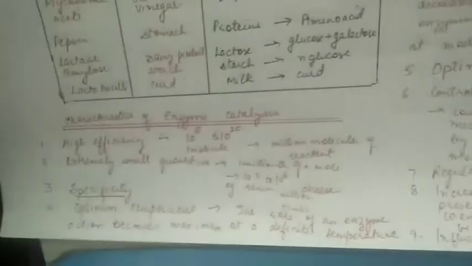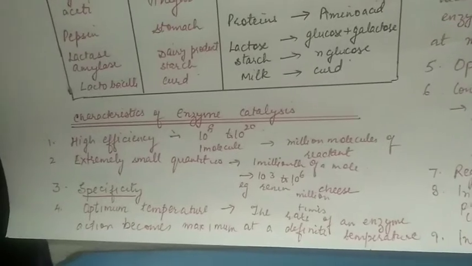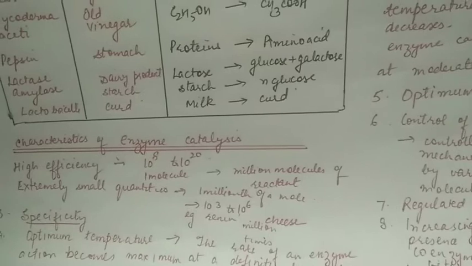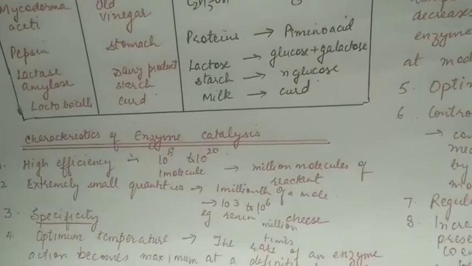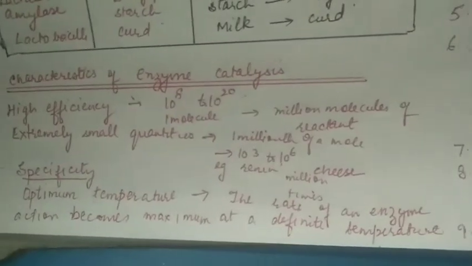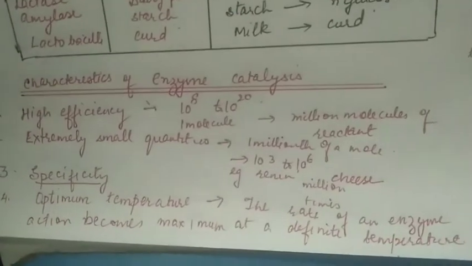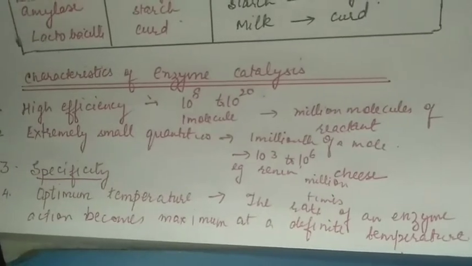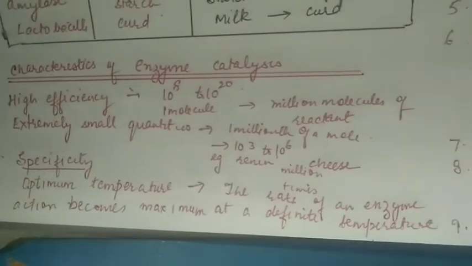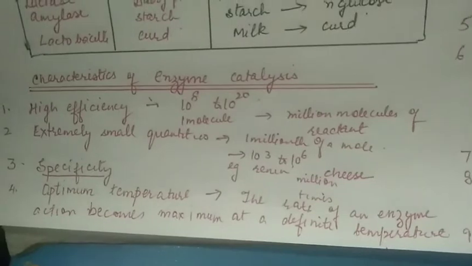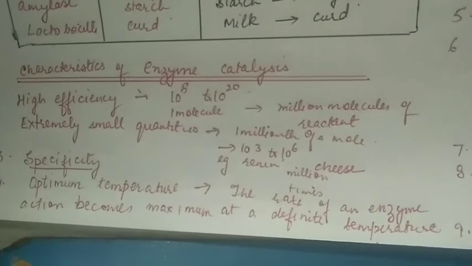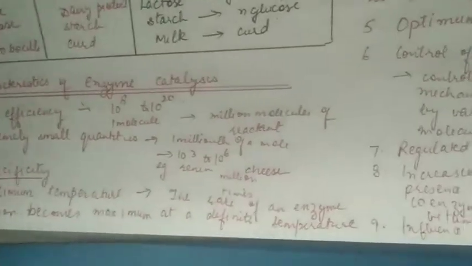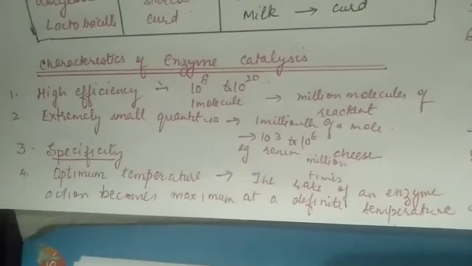Characteristics of enzyme catalysis. High efficiency. The enzyme catalysts increase the speed of reaction by 10 raised to power 8 to 10 raised to power 20 times as compared to uncatalyzed reaction. They are highly efficient, and one molecule of enzyme may transform 1 million molecules of the reactants per minute. These are required in extremely small quantities.